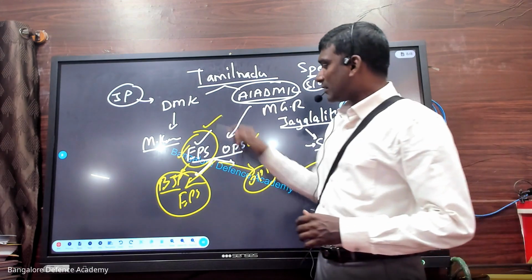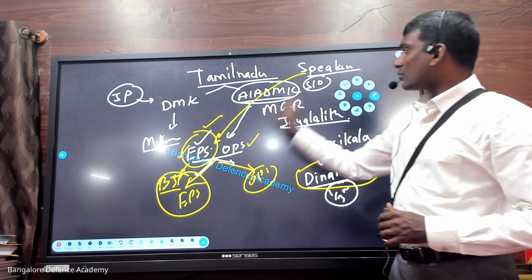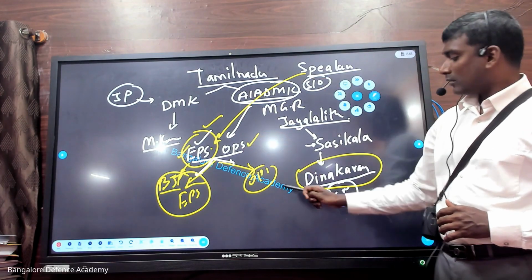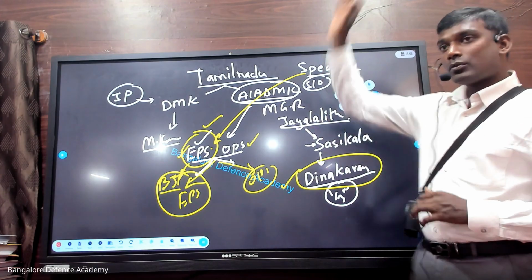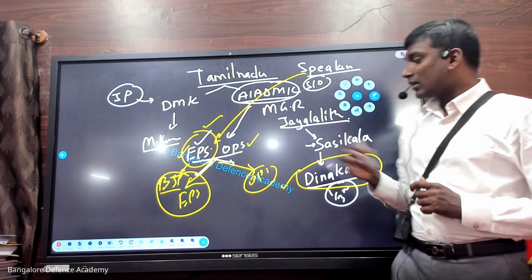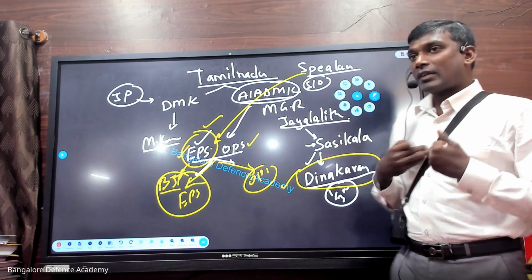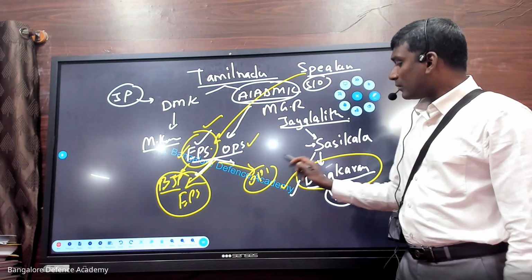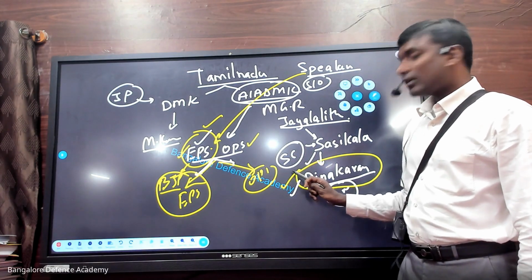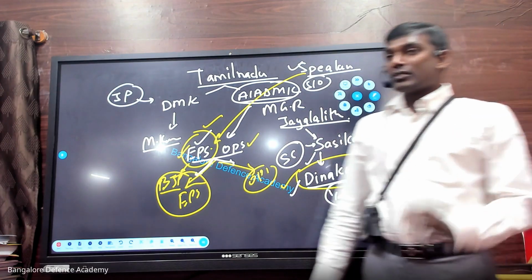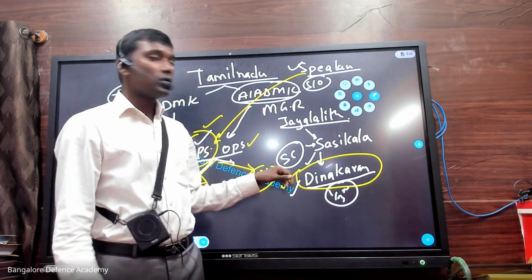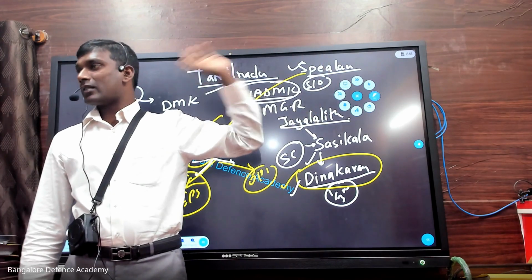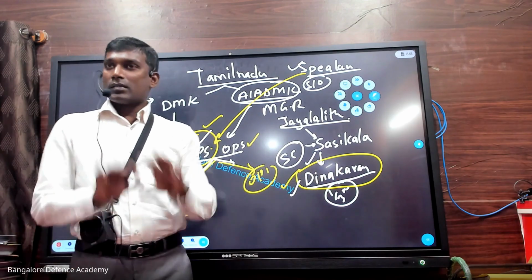Now, the speaker belongs to which party? AIADMK was working against the government here, Dinakaran. So now Dinakaran is going to the Supreme Court. He's saying that the speaker is taking anti-defection action on him, and he wants justice. When he went to the Supreme Court, it held that the speaker has the final decision on anti-defection, the final decision on such matters. Do you understand? Simple.